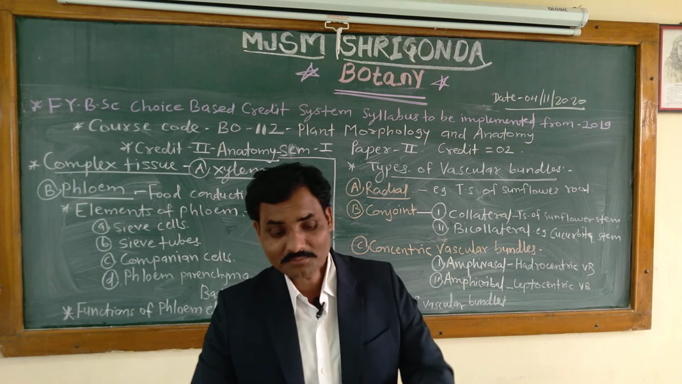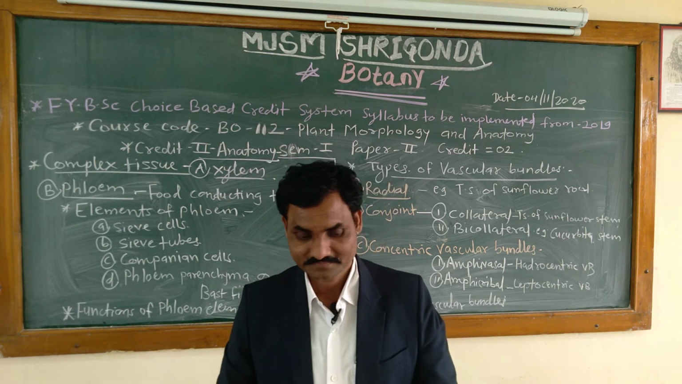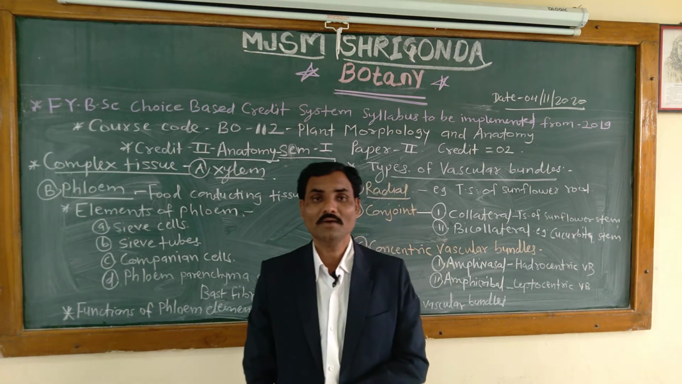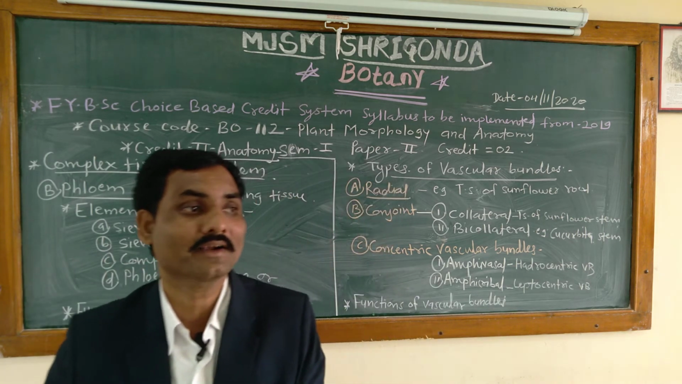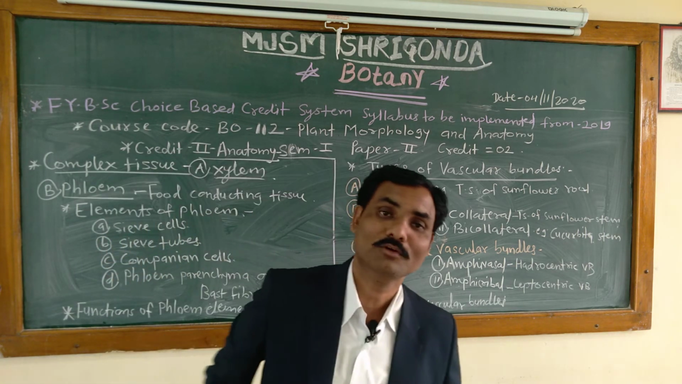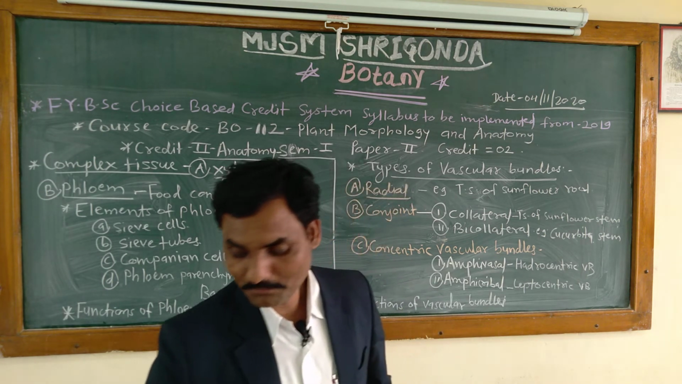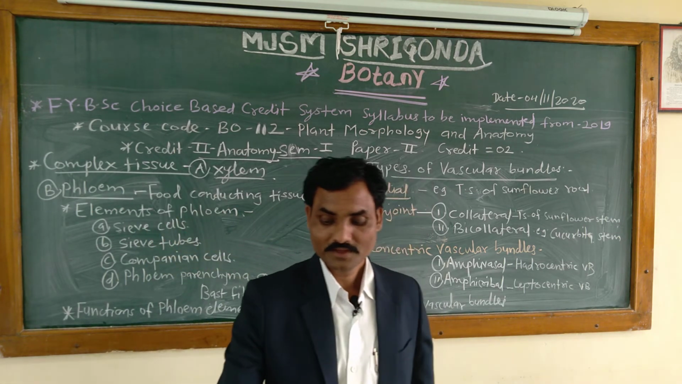Then what is the function of these cells, sclerenchymatous fibers, phloem fibers or bast fibers? The main function of these bast fibers or phloem fibers is to give mechanical support to the plant parts. To give mechanical support, that is the main function of the phloem fibers.